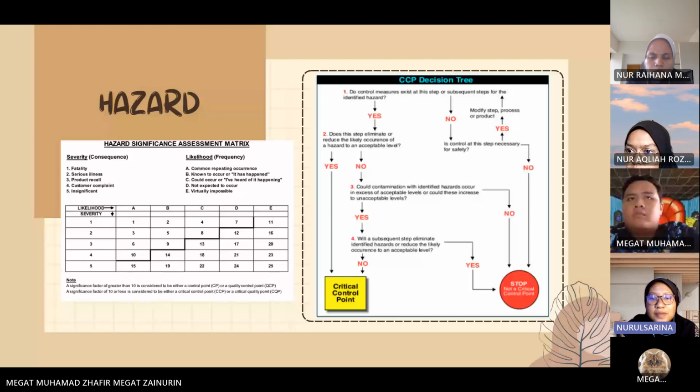So the CCP decision tree is used as a systematic approach of the HACCP system to identify critical control points within a process or system. Next.